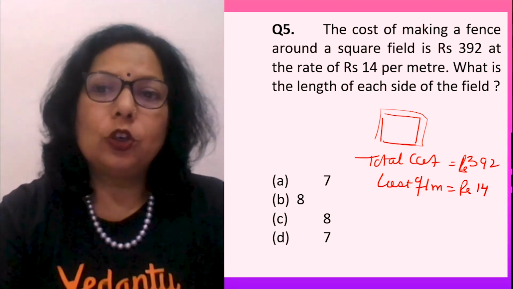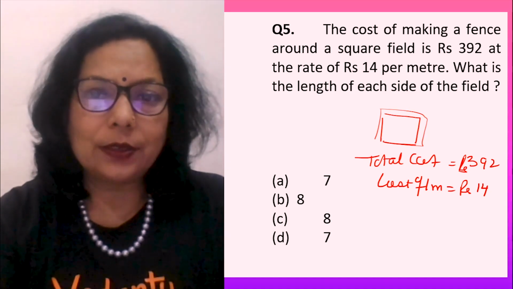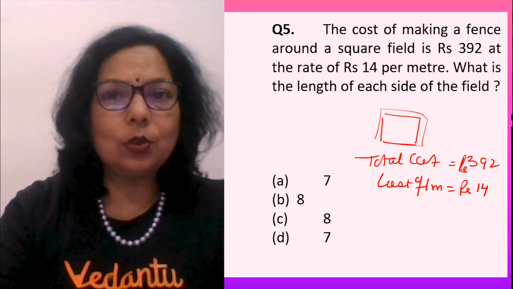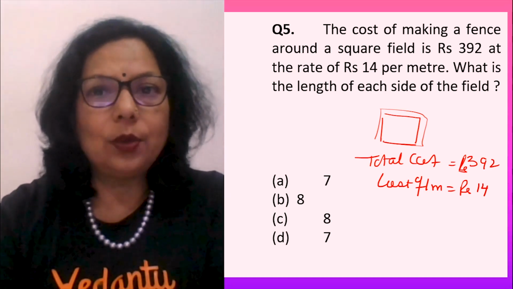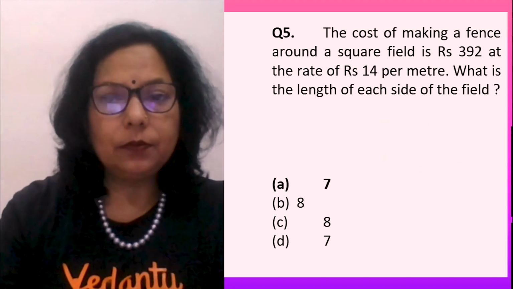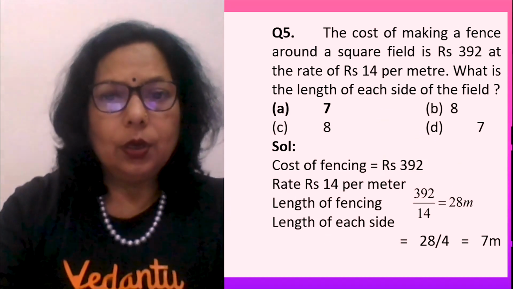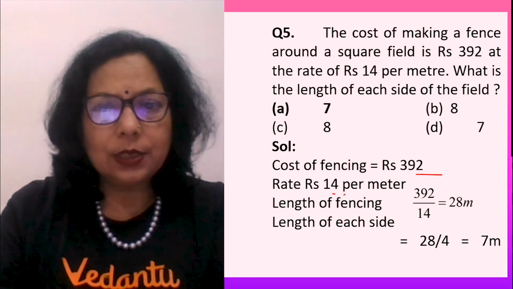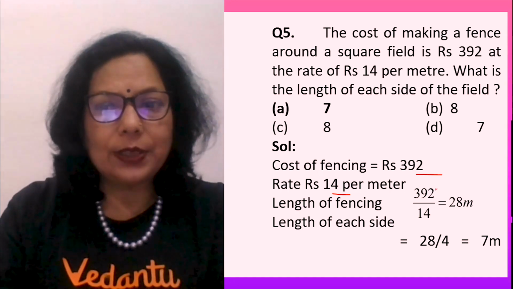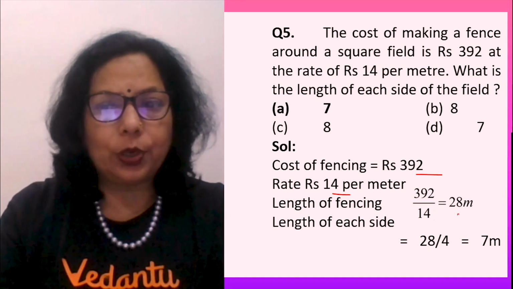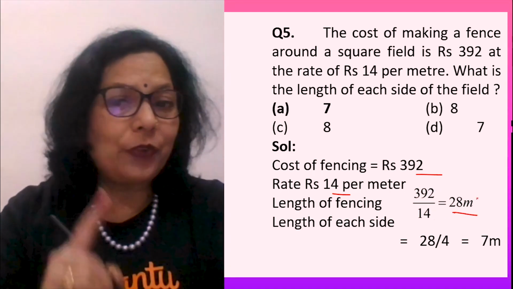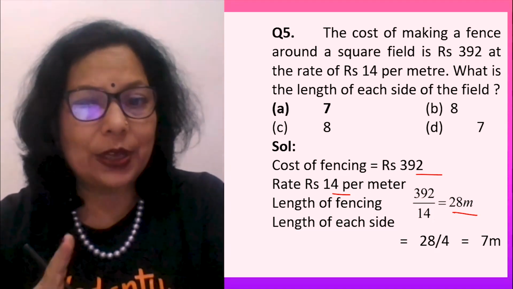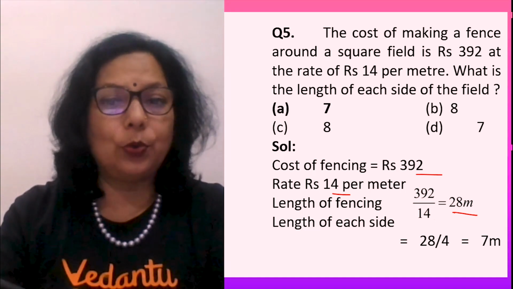Similarly, you gave total cost of the field 392 at the rate of rupees 14. What is the length of each side of the field? See now, look, cost of fencing is 392. Rate is 14. So length of fencing will be 392 upon 14, 28. This is the length of fencing, not the length of side. So don't get confused. Fencing means all the four sides, boundary.